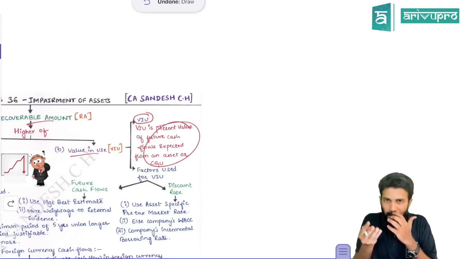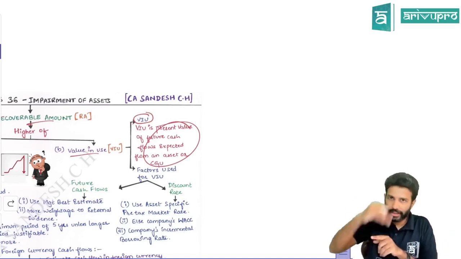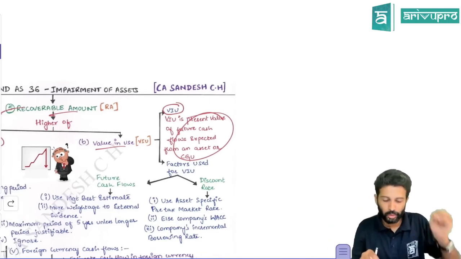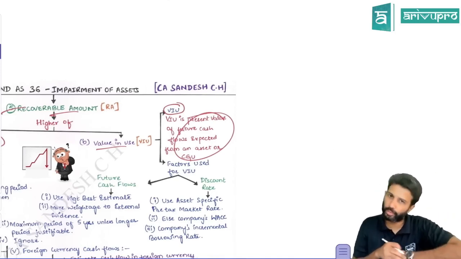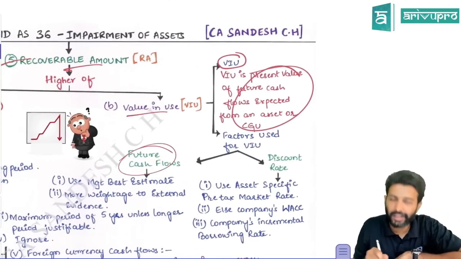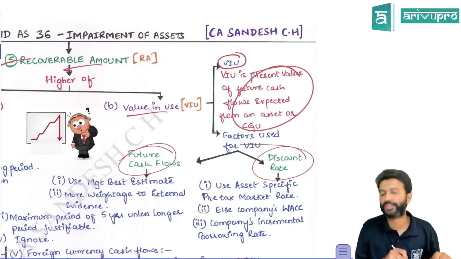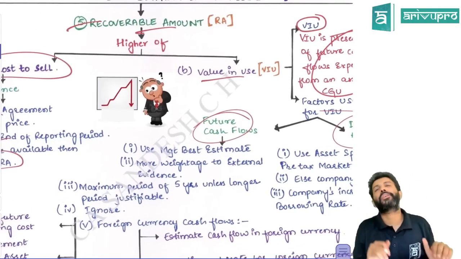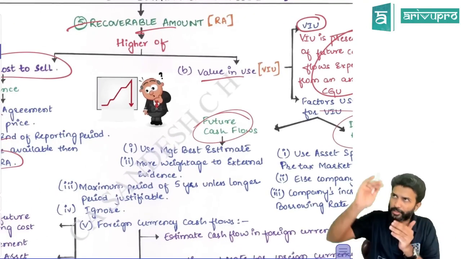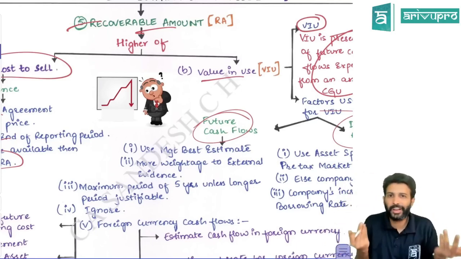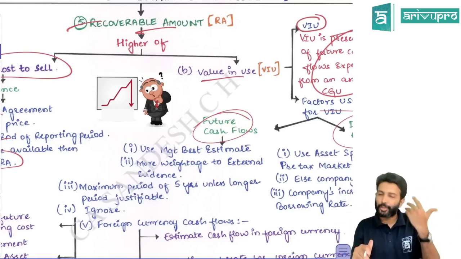Okay. By using, how much will you get? Present value. And by selling, how much will you get at the end? That also, find out the present value. Both summed will become your value in use. That means there are two parameters which will drive value in use. One is your future cash flows, another one is the discount rate. For future cash flows, you need to keep a few parameters. One is that future cash flows are based on management estimate, because nobody else will know how much cash flow we will get. Yes. So management estimate.